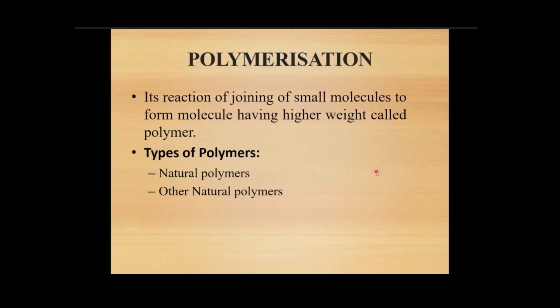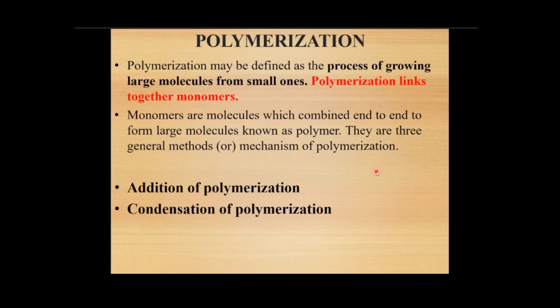Now we are going to study the processing of polymers, how plastics are processed before they are manufactured into different shapes. Processing of polymers is a very important concept. So we are going to see polymerization. There are mainly two types of polymerization: addition polymerization and condensation polymerization.